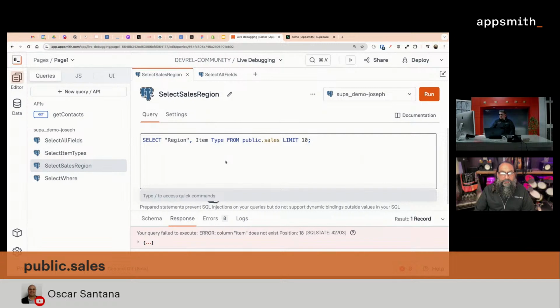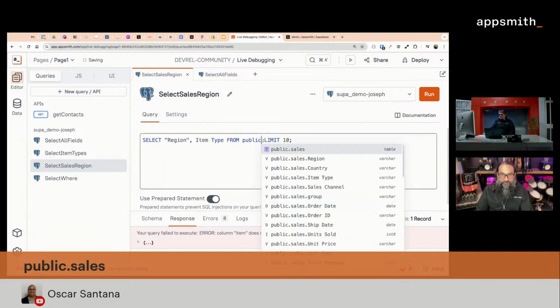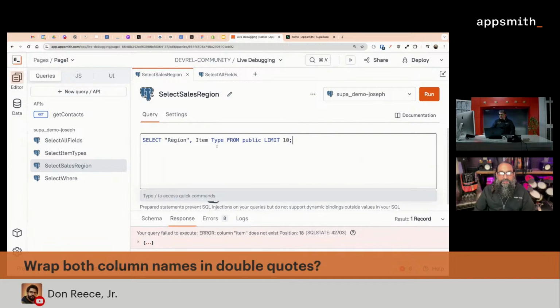Okay. Let's see what this does. Same error, column item does not exist. So I'm going to remove that. And I think it's something to do with quotes still, but it's not the same situation. It's here, it says just the word item instead of item type.